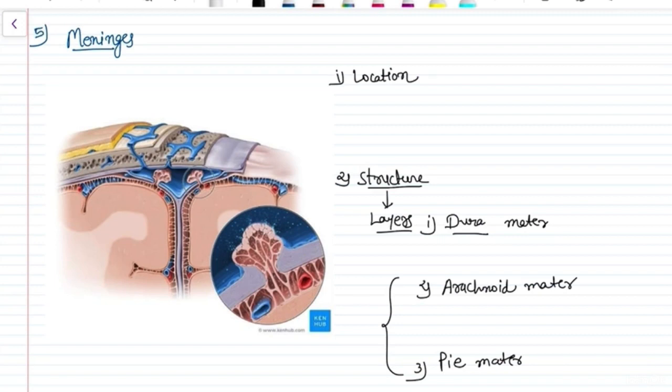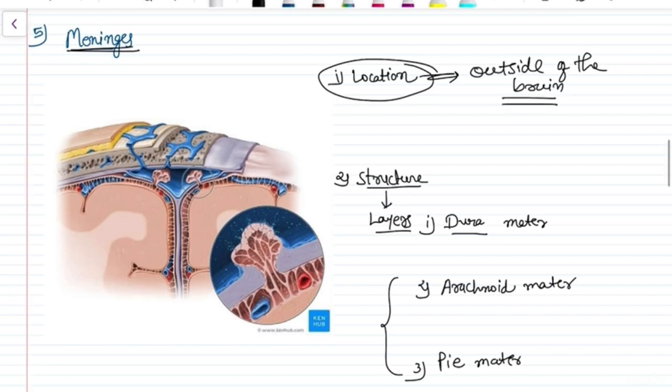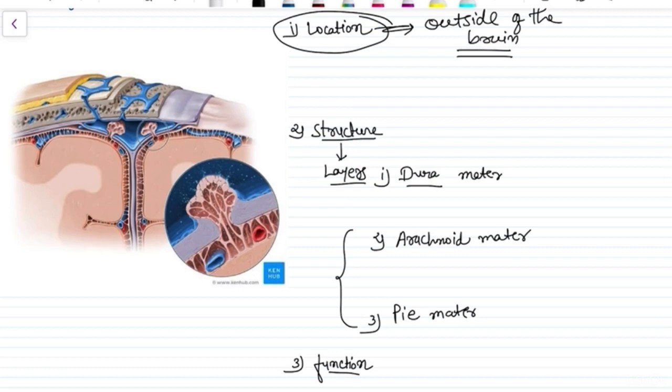Okay, let's talk about the meninges. What are meninges? Meninges are the outer covering of the brain, right? It is a fibrous connective tissue that covers the brain. It is situated outside of the brain, made up of connective tissue. Structure: it has mainly three layers.